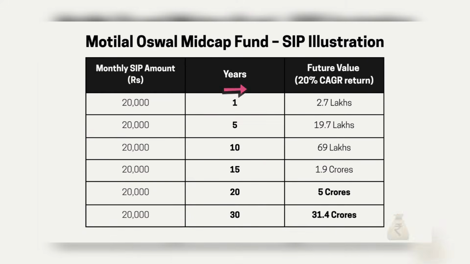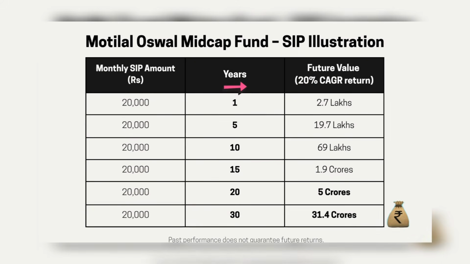For the last 11 years. See the power of compounding in equity here. In the long run, a 20,000 rupees SIP per month can become a staggering sum. In 10 years, you can see it becomes 69 lakhs. In 15 years, it gives you 1.9 crores considering 20% CAGR. And in 20 years, 5 crores, and in 30 years, I know it's not imaginable, in 30 years it becomes 31 crores. That is the power of long-term investing and the power of compounding.